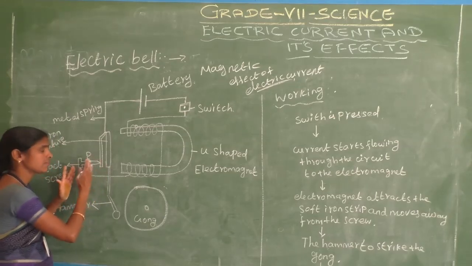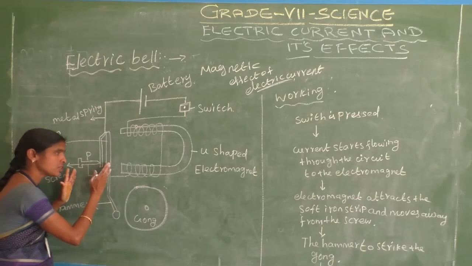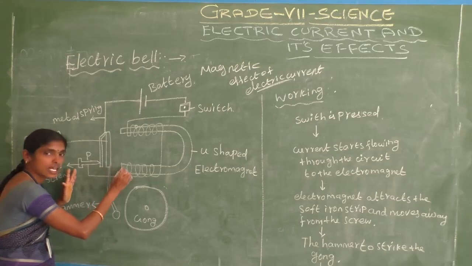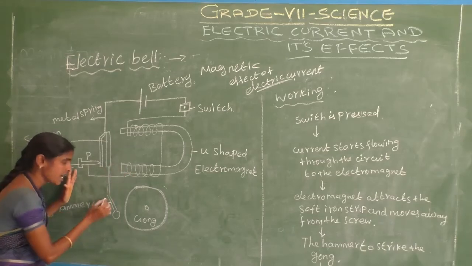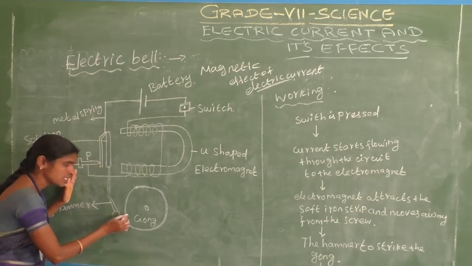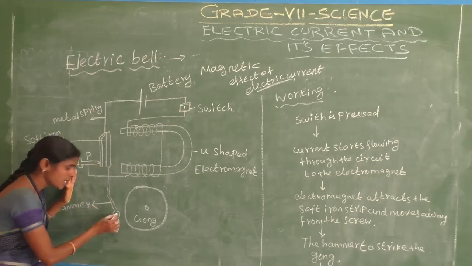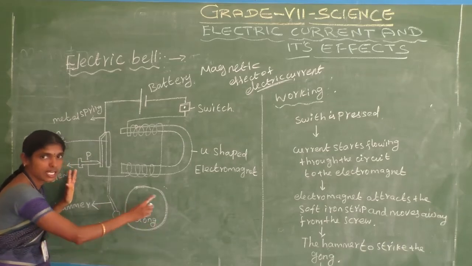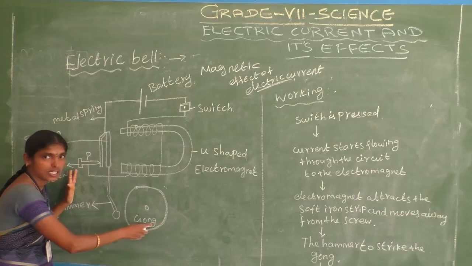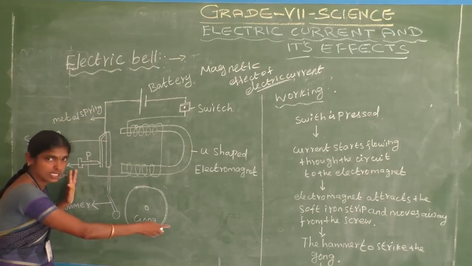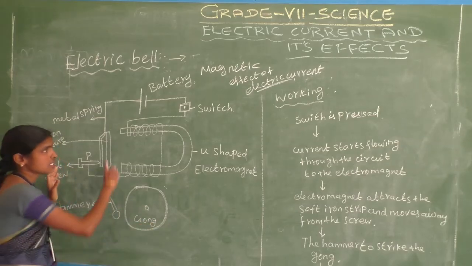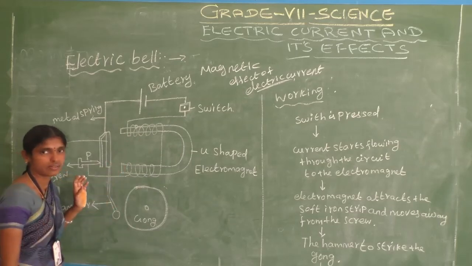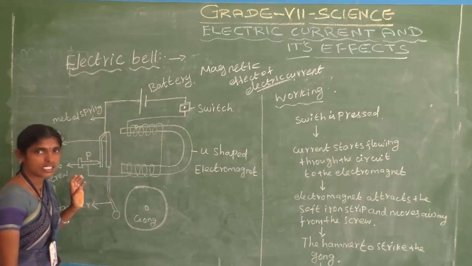Do you understand the metal spring? The armature is going towards the electromagnet. At that time, the hammer is going to strike the horn, and the bell rings. Do you understand? This is the working of the electric bell. Do you understand or not?